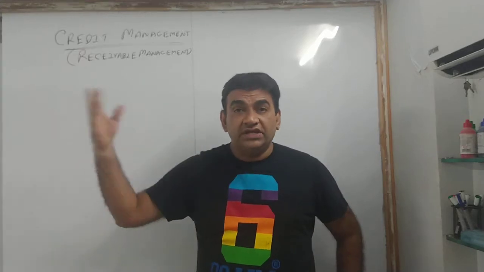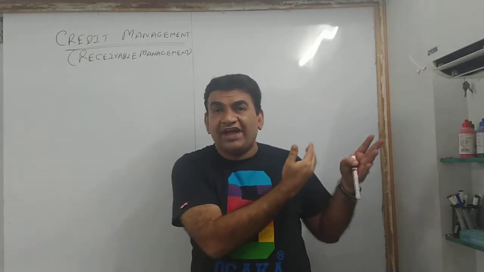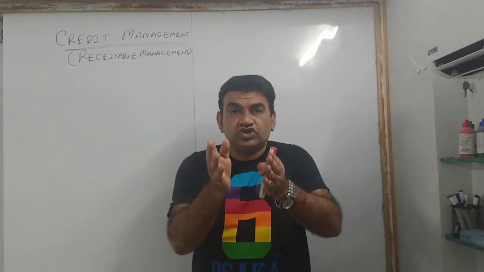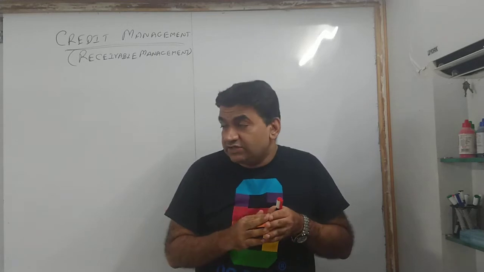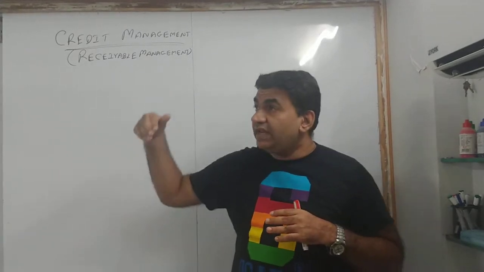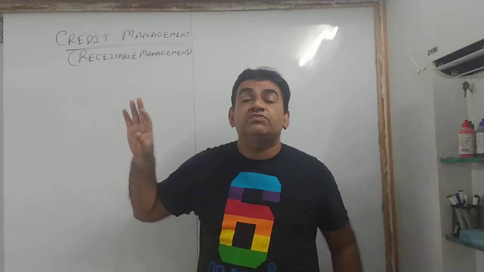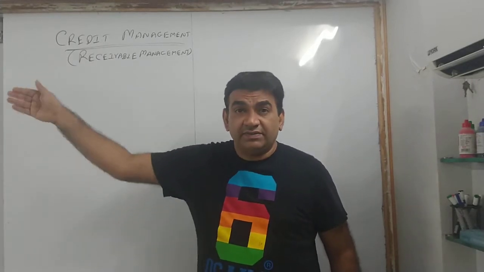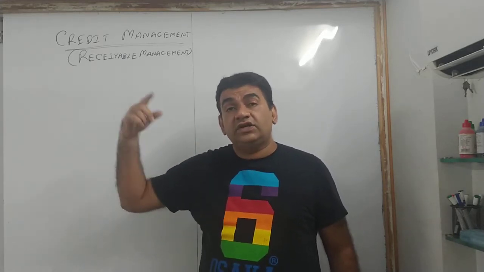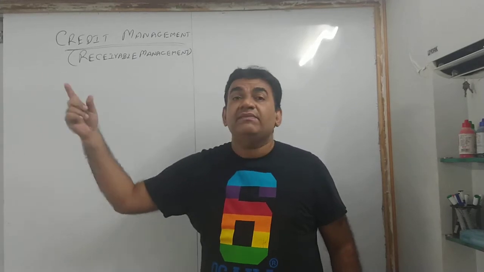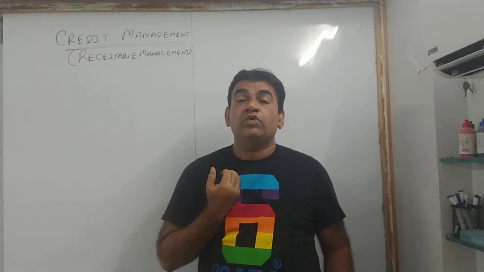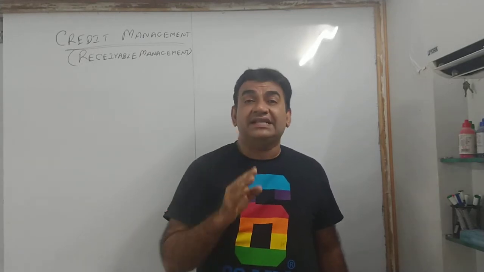My money, see, when you sell goods, you have purchased or you have produced it. तो to buy goods and to produce goods, for that also cost तो incur करना पड़ता है. तो अगर आज मैंने goods बेचा, मुझे पैसा जो 2 महीने के बाद आने वाला है, वो अब 4 महीने के बाद आएगा. So my amount is blocked for 2 extra months. If I am giving extra credit of another 2 months, another 2 months my money gets blocked. Had I invested somewhere else, I would have got more extra money. So I have to consider that.